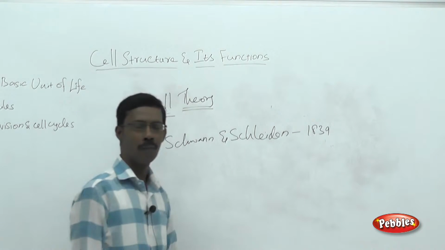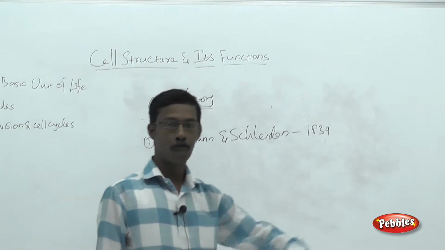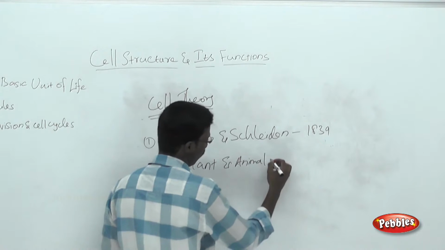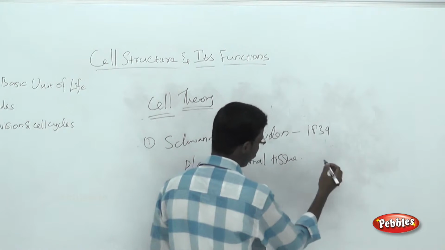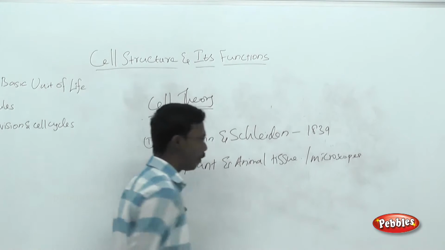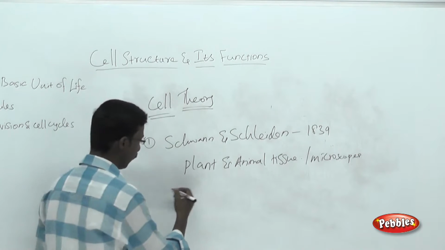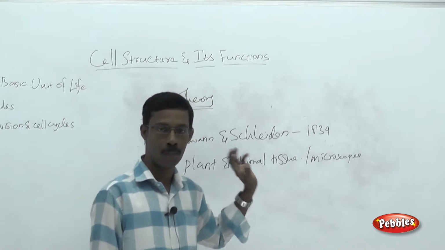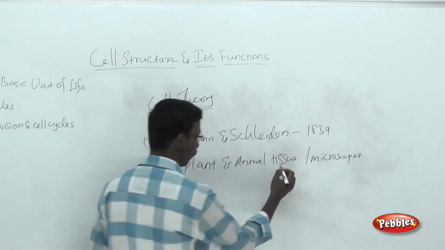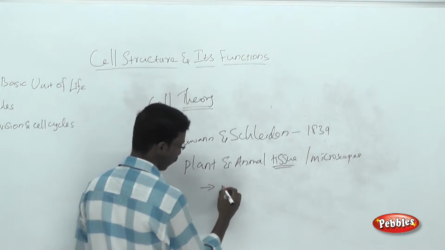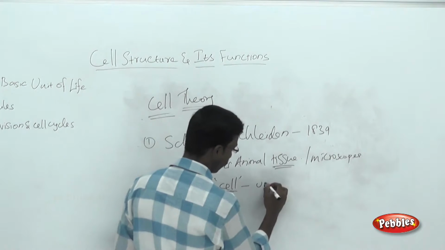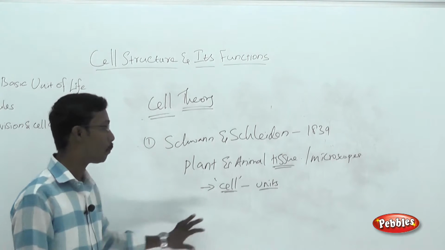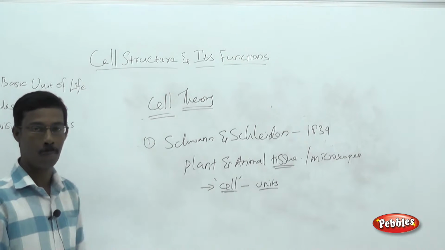They observed many different types of tissue samples, both plant tissues and animal tissues, under the microscope. They discovered the same as Anton von Leeuwenhoek. All the tissues, whatever the type, whether an animal tissue or a plant tissue, are made up of the smallest unit called the cell. That is the very first point you have to remember in the cell theory.